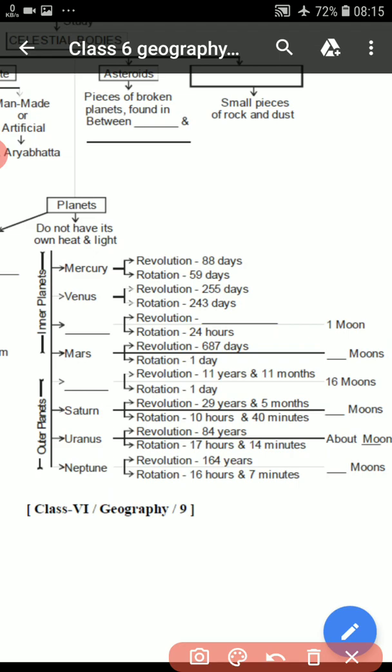Then you will write Jupiter. Jupiter has 79 moons. Saturn has 82 moons and Uranus has 27 moons. And the last which is left is Neptune. 14 moons are there.